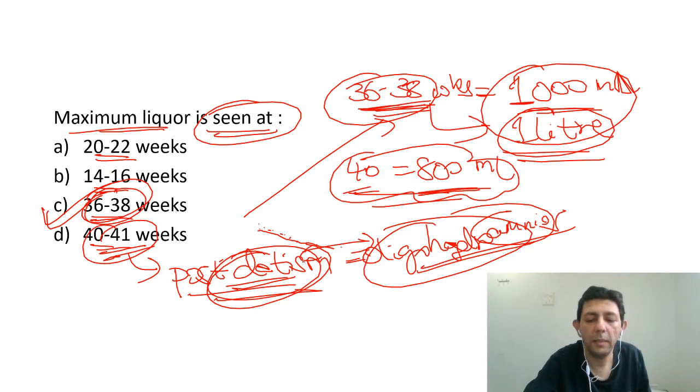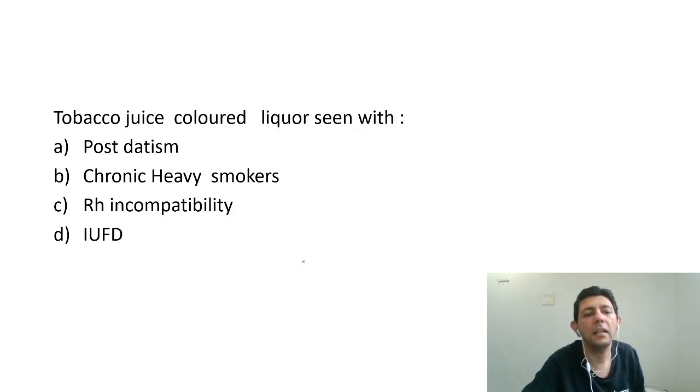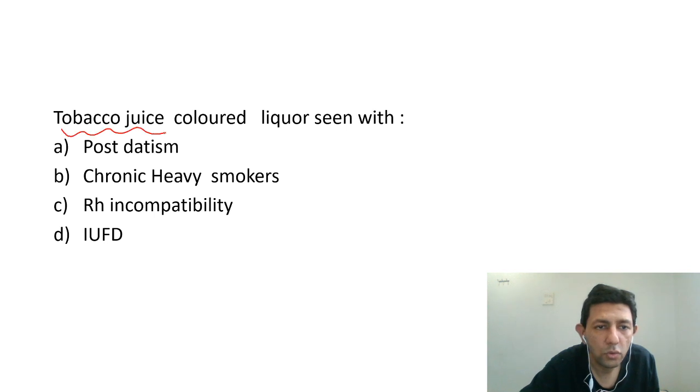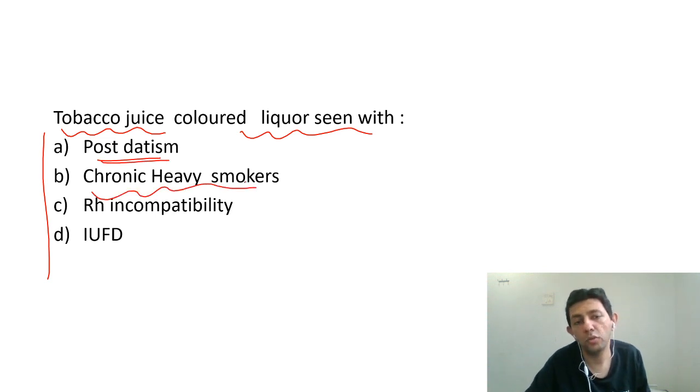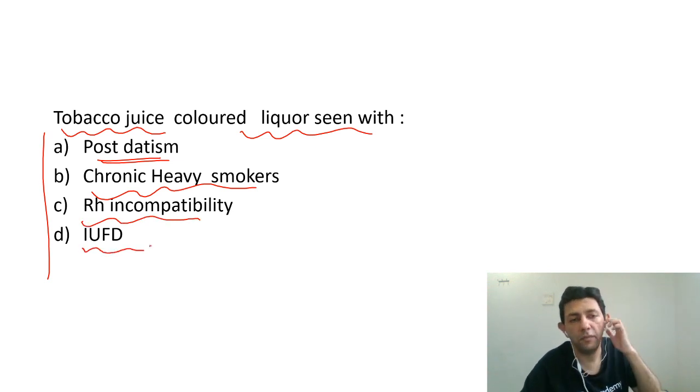Okay, and I'll show you the table in some time along with the next MCQ also, and that is: tobacco juice colored liquor is seen with, very important MCQ. Is it seen with post-datism? Chronic heavy smokers, those who smoke, will they get tobacco juice? In cases of RH incompatibility, or in cases of intrauterine fetal death.